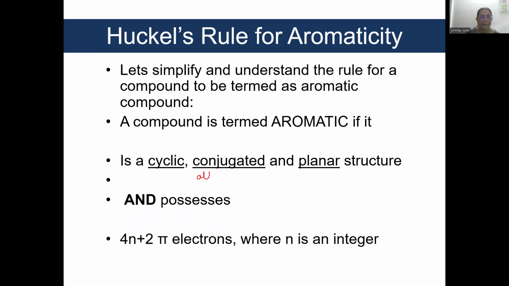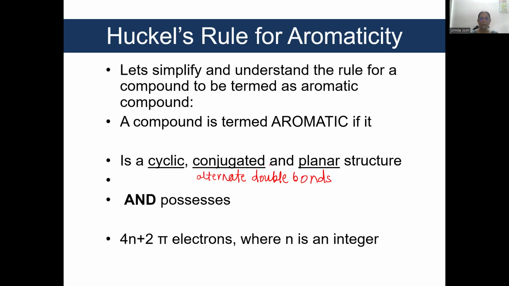It possesses either alternate double bonds or it possesses double bonds alternating with charge. Okay? And it should be a planar structure. Why planar structure? Because resonance is not possible in a non-planar structure. We have seen that in first year.